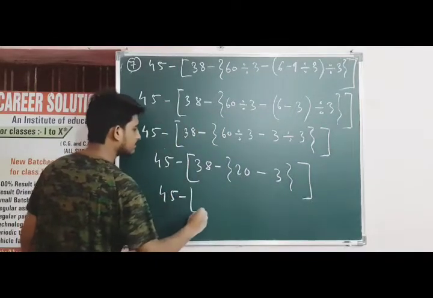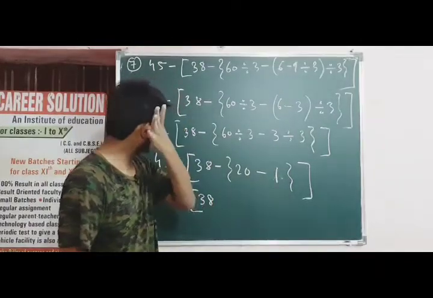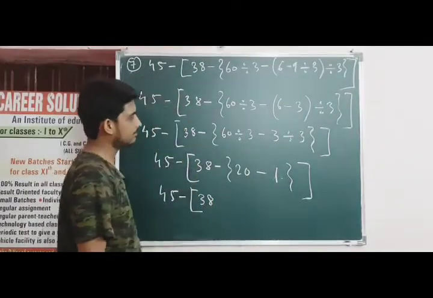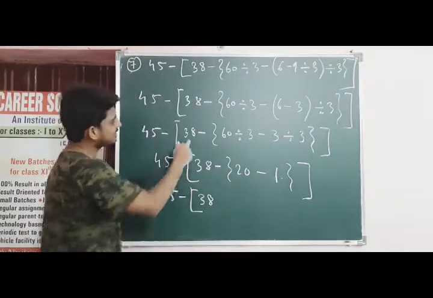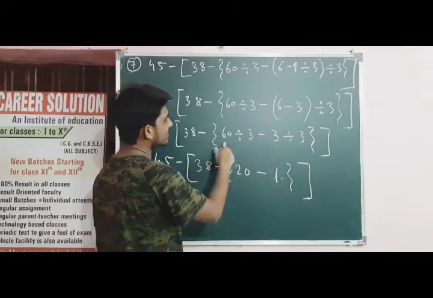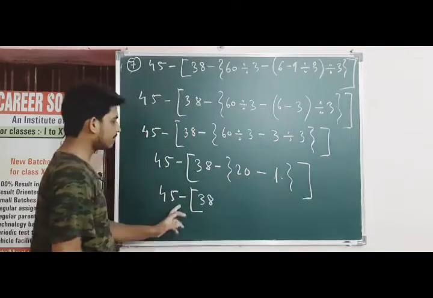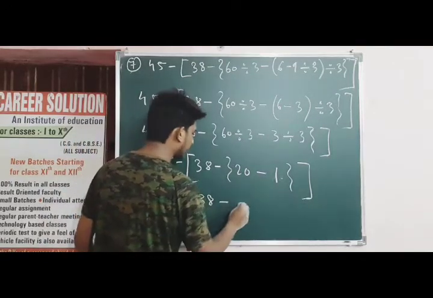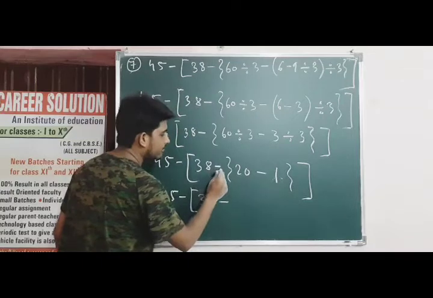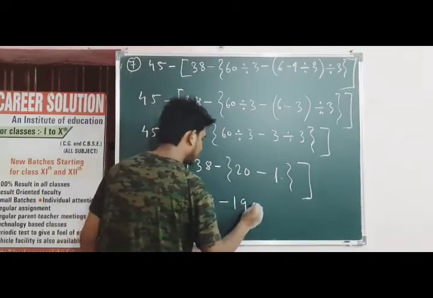45 minus 3 divided by 3 become 1. By mistake I had said 3 divided by 3 become 3. It may happen sometimes. 45 minus 38 minus 60 divided by 3 become 20 and 3 divided by 3 become 1. So 45 minus 38 minus 21 and 20 minus 1 become 19 plus ka, and when we multiply by minus inside the bracket, so minus plus become minus 19.